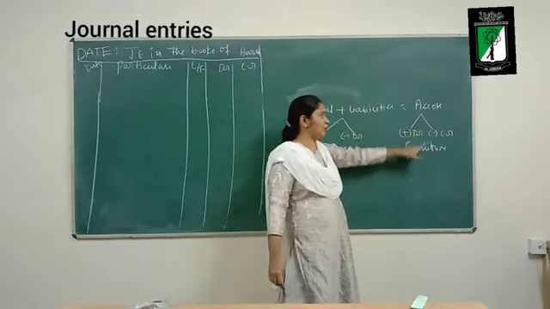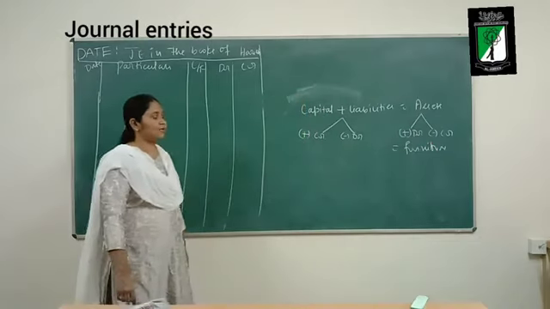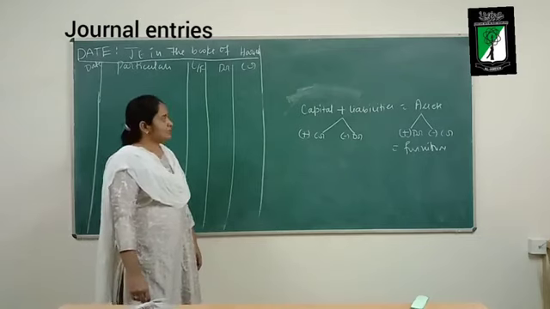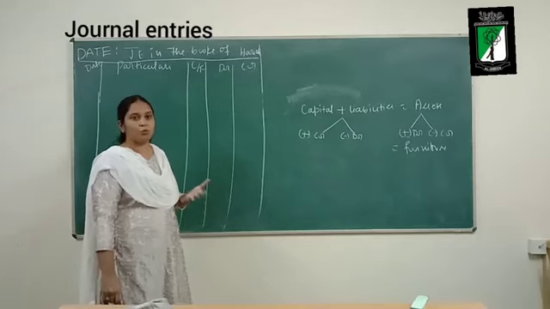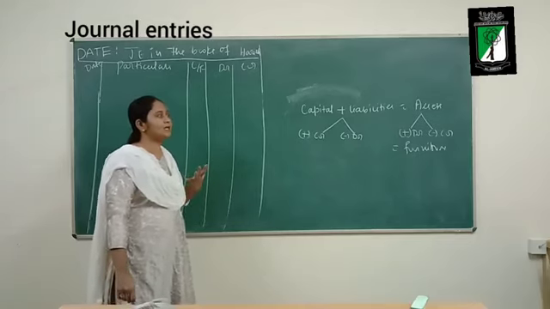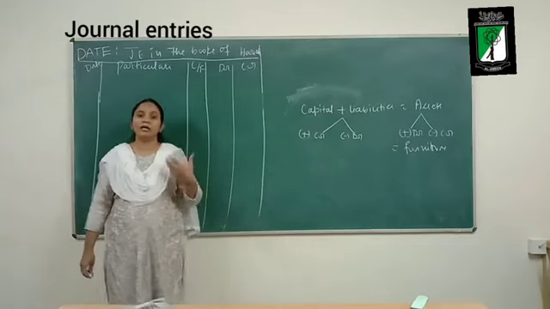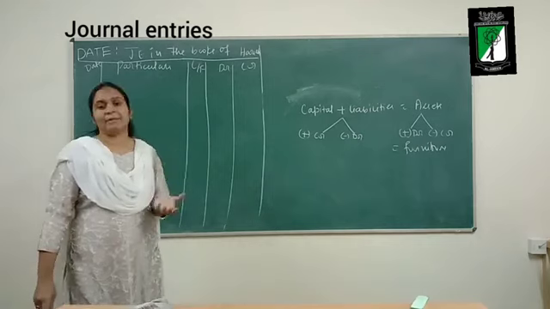So I'll write this below the furniture, assets. Next, due to this loss, what is happening? The capital is declining. This loss is having effect on the capital.